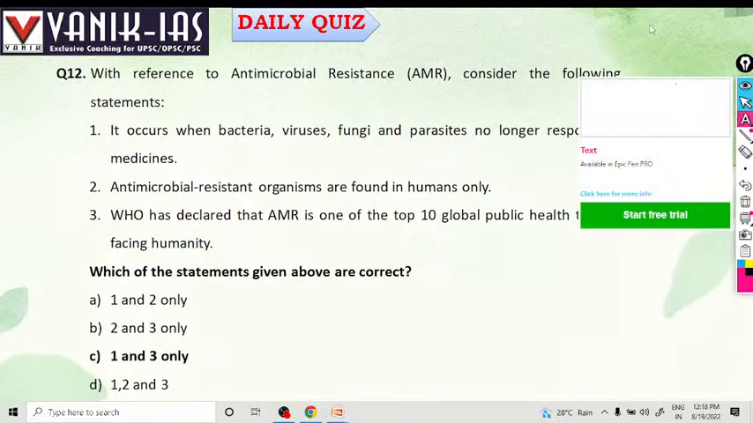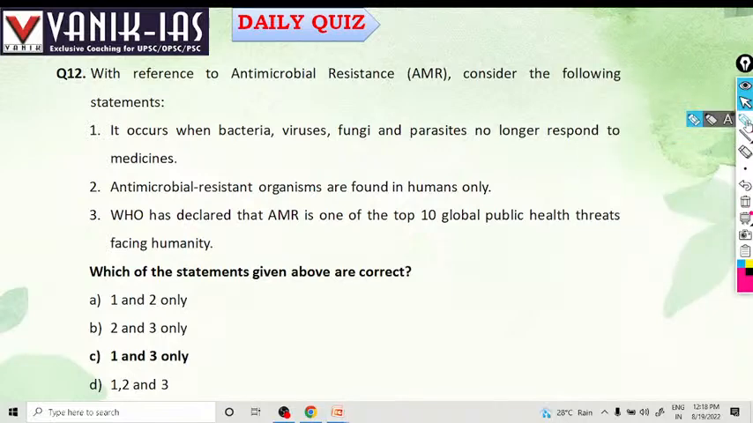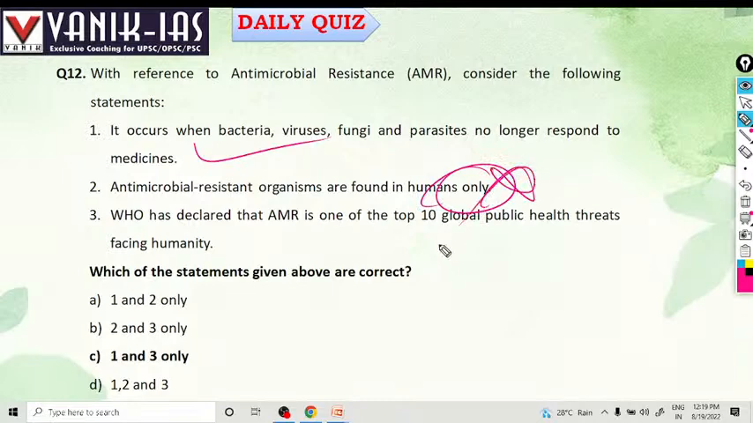With reference to antimicrobial resistance, AMR, consider the following statements. It occurs when bacteria, viruses, fungi, parasites no longer respond to the medicine. Yes, that is antimicrobial resistance. Next, antimicrobial resistance organisms are found only in humans. No, this is wrong. It is not only found in humans. It is also found in animals, plants and other organisms.